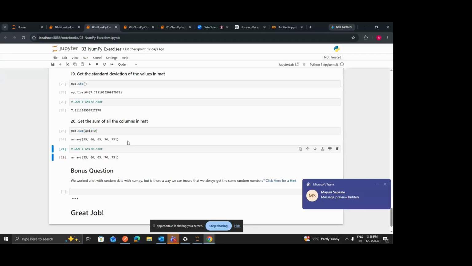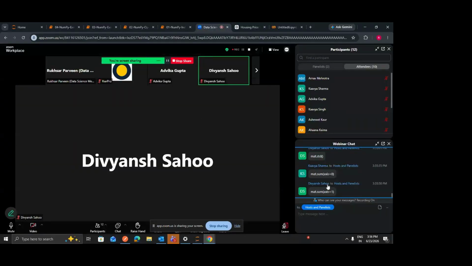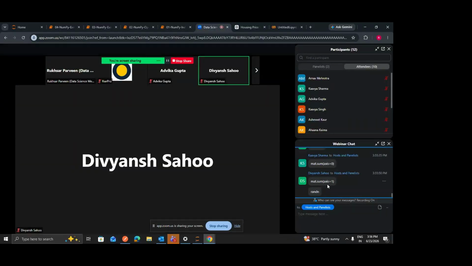So which function can I use to generate the same number again and again? Okay, so this random will help me to generate a random number, but this random number will generate a different number every time I run this, right? I want to generate the same number every time.